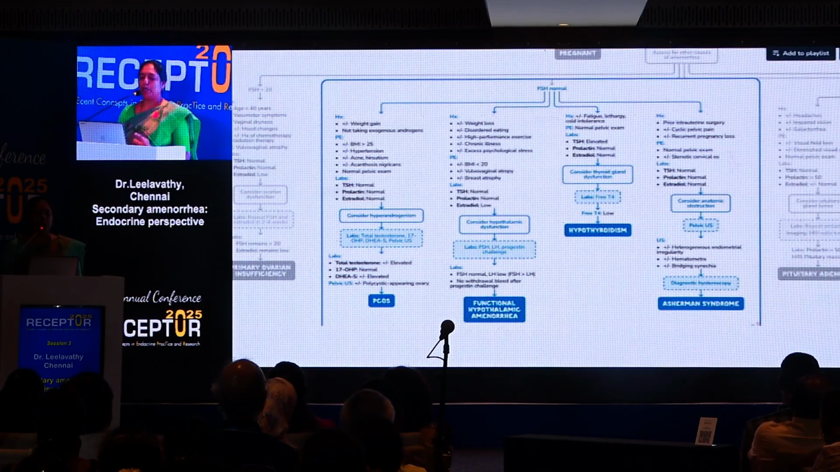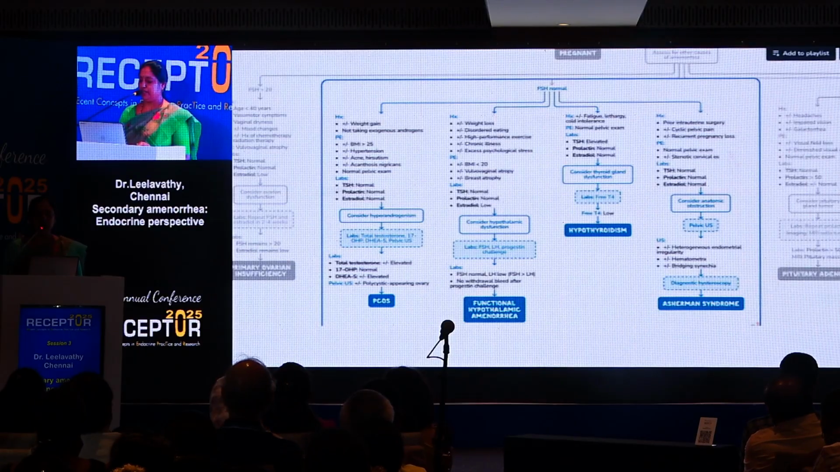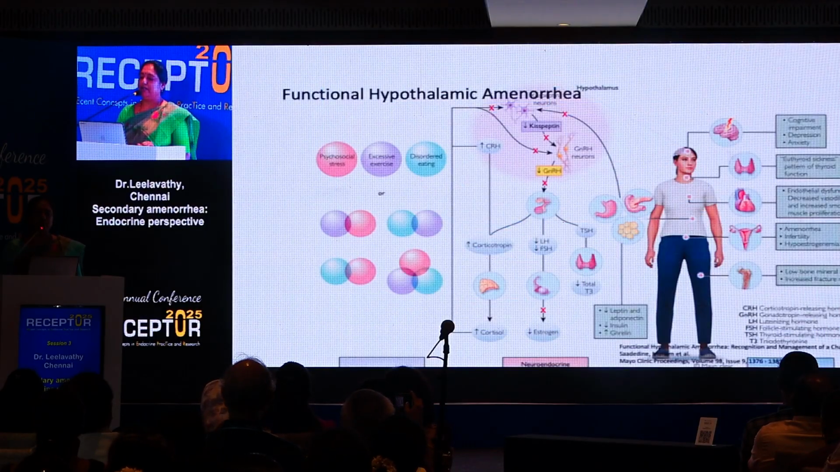we have to think about functional hypothalamic amenorrhea. On the other hand, if there is weight gain with high BMI and features of hyperandrogenism, we have to consider polycystic ovarian syndrome. And also hypothyroidism, if there are any symptoms of hypothyroidism, we have to think about it. And because it's endocrine, I'm just leaving the Asherman syndrome and related problems for now.